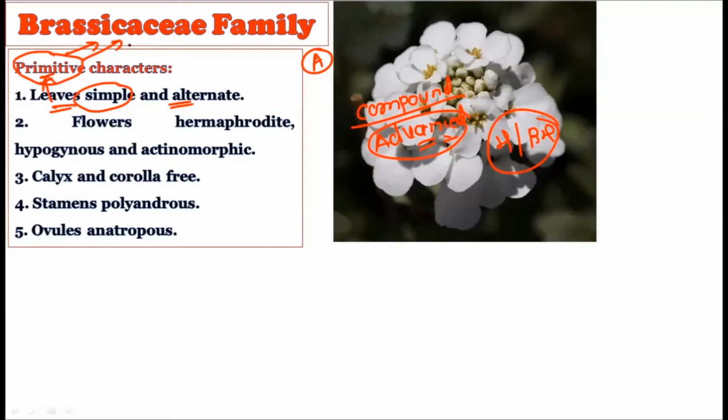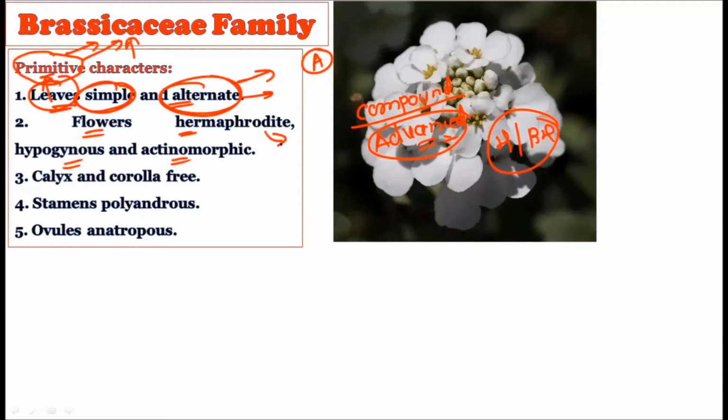If the Brassicaceae family shows the simple leaf and the alternate type of phyllotaxy, this is considered a primitive character. So if simple leaf and alternate phyllotaxy are present, you can consider the family primitive. Then the flowers are hermaphrodite, hypogynous, and actinomorphic.